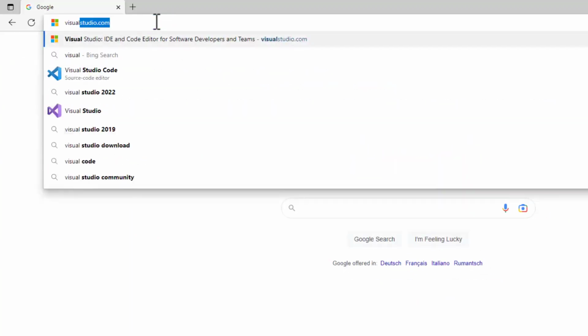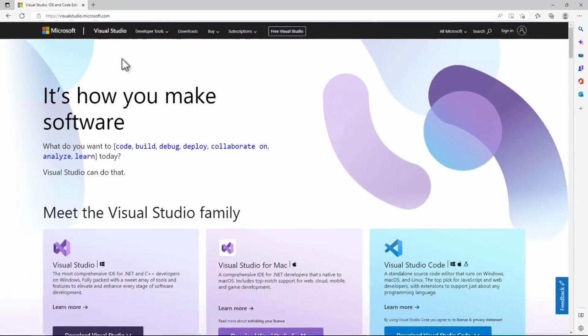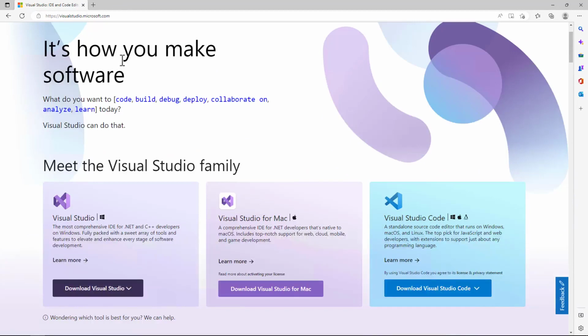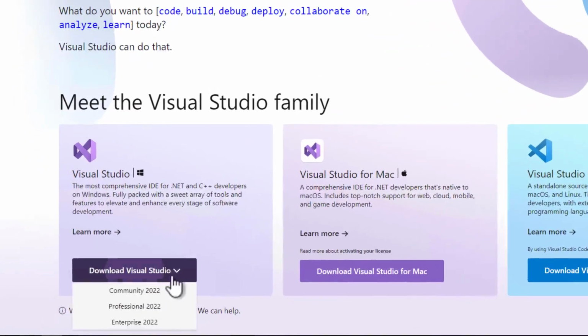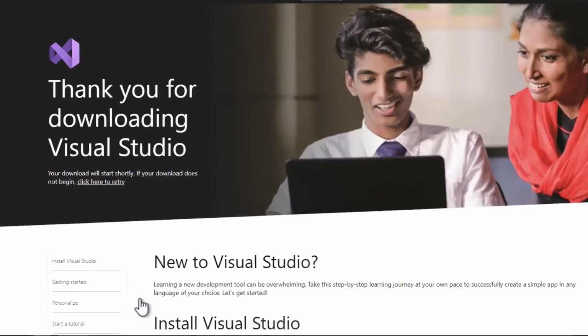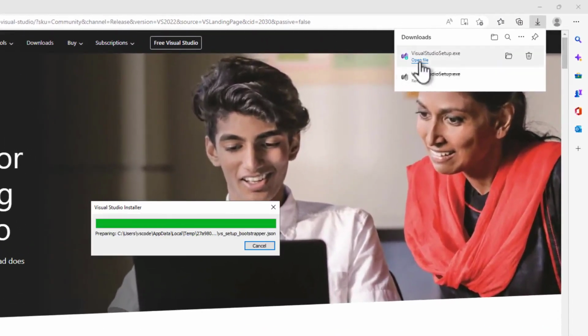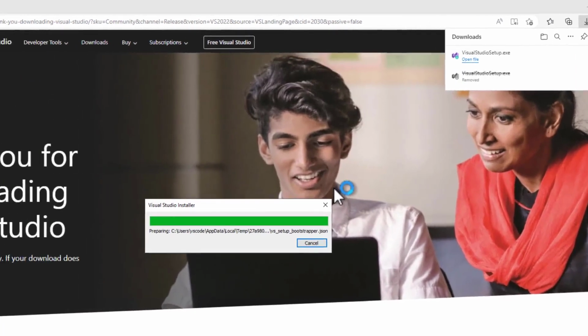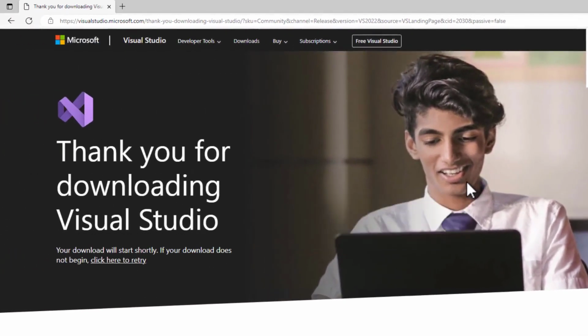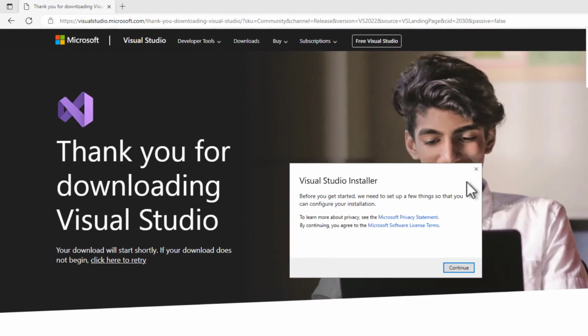Now that we are all Windows users, let's navigate the browser to visualstudio.com to download the Visual Studio installer. We see the Visual Studio family with Visual Studio on the left. Using the drop-down, we can choose from the list of available editions. We use the Community Edition in this course because it is free for personal use, such as learning .NET development. The download only takes a few seconds and we start the downloaded Visual Studio setup executable.